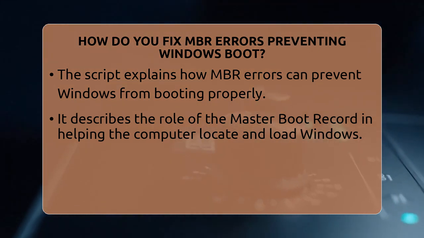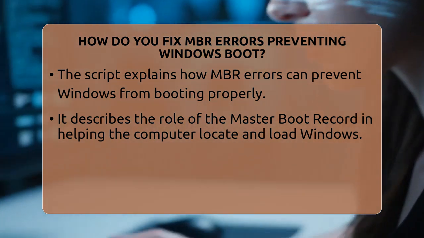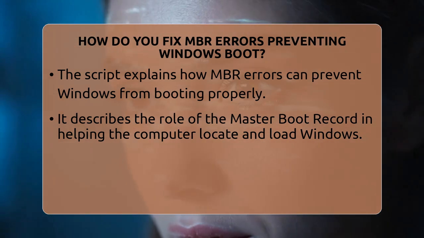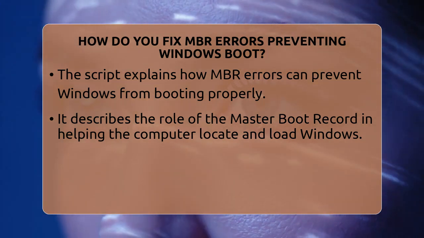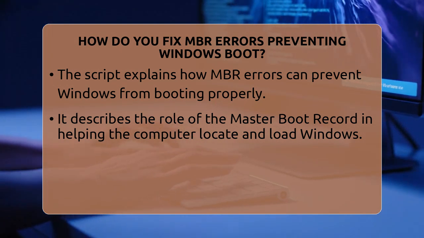First, you need to access the Windows recovery environment. You can do this by inserting a Windows installation USB or DVD into your computer. When you turn on your PC, boot from this media. You might need to press a key like F12 or F2 during startup to choose the boot device.